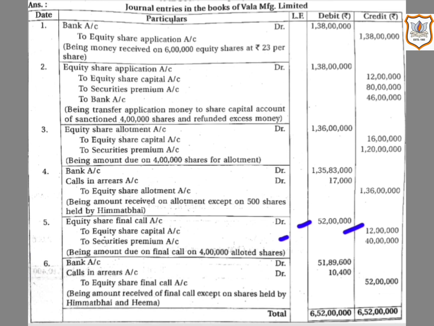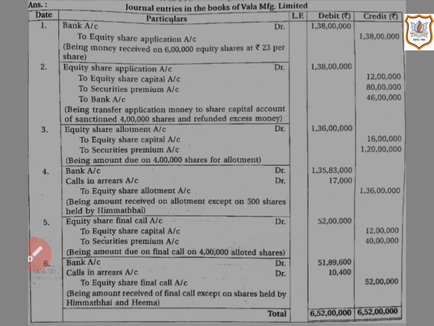Then security premium account will be credited with the amount of premium paid with final call money, that is 4 lakh multiplied by rupees 10, that comes to 40 lakh. In narration, we will write: being amount due on final call on 4 lakh allotted shares. Now let us see the next journal entry, when final call money is received.